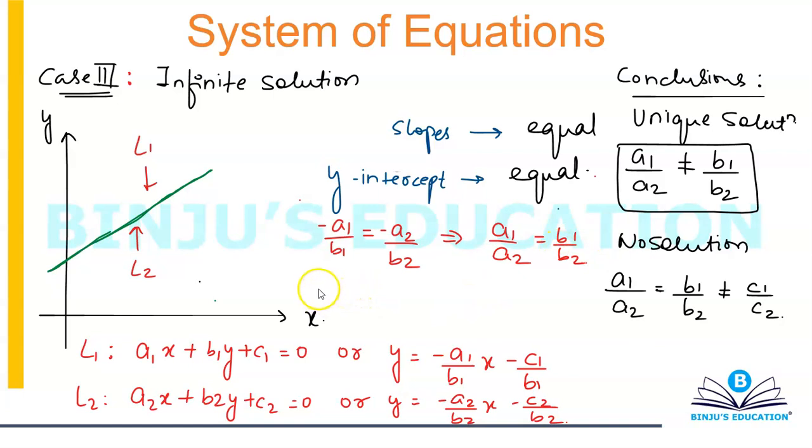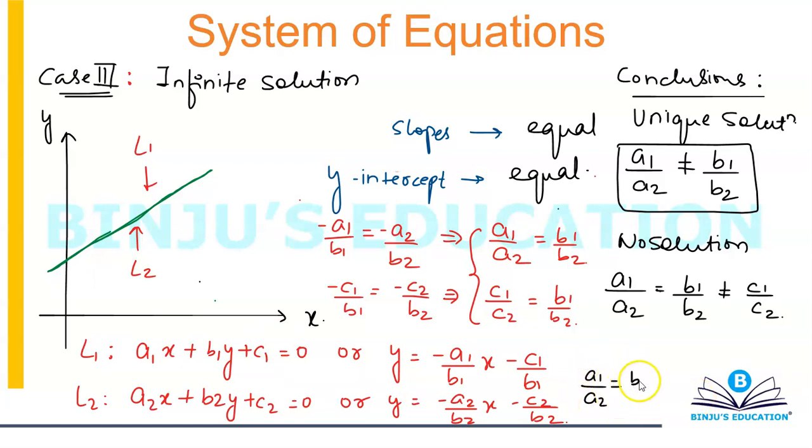And since I'm going to have equal y-intercepts also, that means minus C1 over B1 is equal to minus C2 over B2, which is going to give that C1 over C2 is equal to B1 over B2. Which means you're going to have your final conclusion as A1 over A2 is equal to B1 over B2 is equal to C1 over C2.